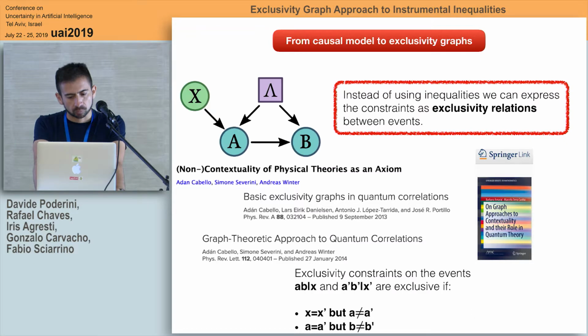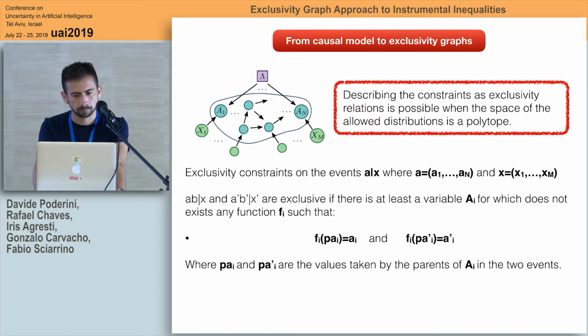But, well, what I mean by exclusivity relations is the fact that in a single round of your experiment, you will have 2 events, and these events cannot happen at the same time, so they are exclusive in this way. Well, as I told you before, the model that I'm going to show you is not just limited to the instrumental or the Bell theorem. The condition is that you have only one hidden variable, and you can have many instruments and many variables A and B as you desire.